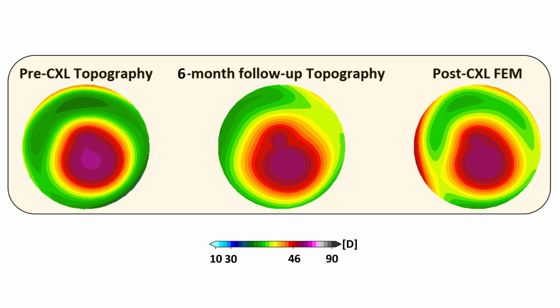Once the model was calibrated, the last step was the validation. To validate the model, we took clinical data from our clinical partners in Zurich and in Belgium, and we compared the results predicted by the model with the 6-month follow-up acquired in the clinic. What we realized is that our model strongly correlated: the geometry we predicted strongly correlated with the one we measured in the clinic 6 months after the cross-linking.